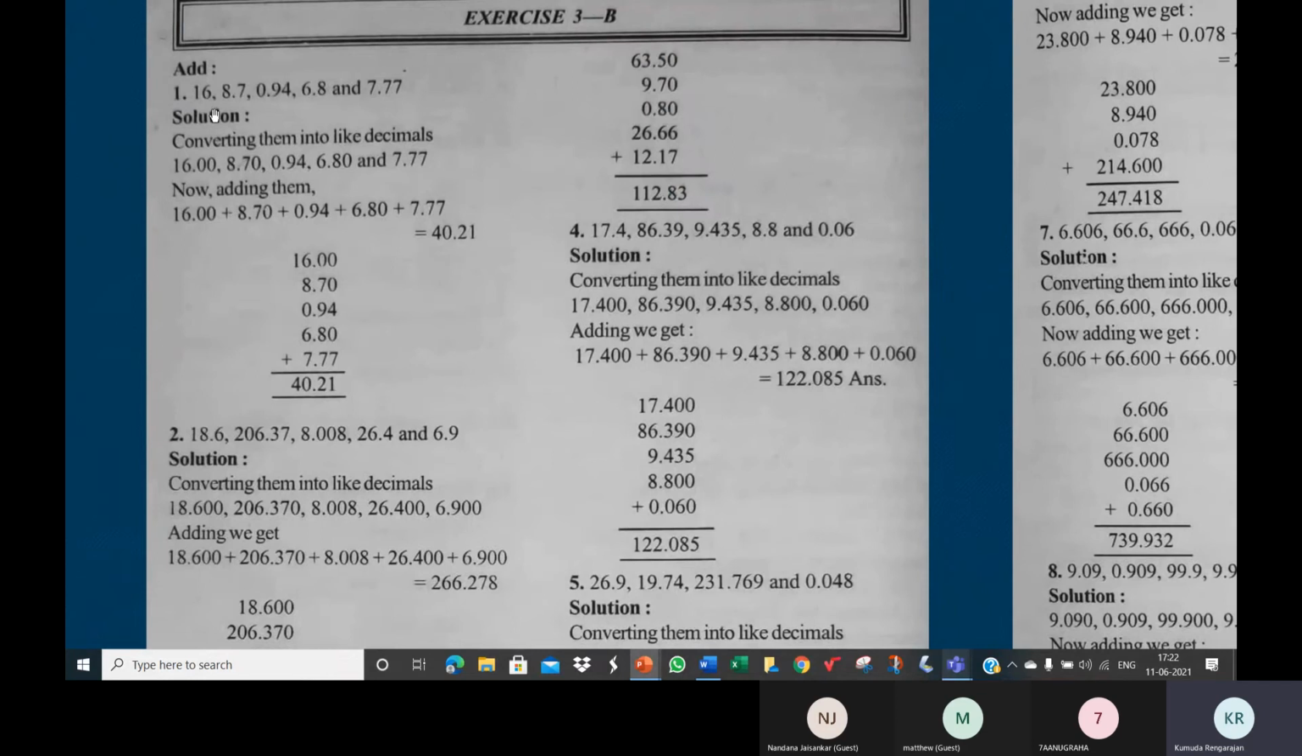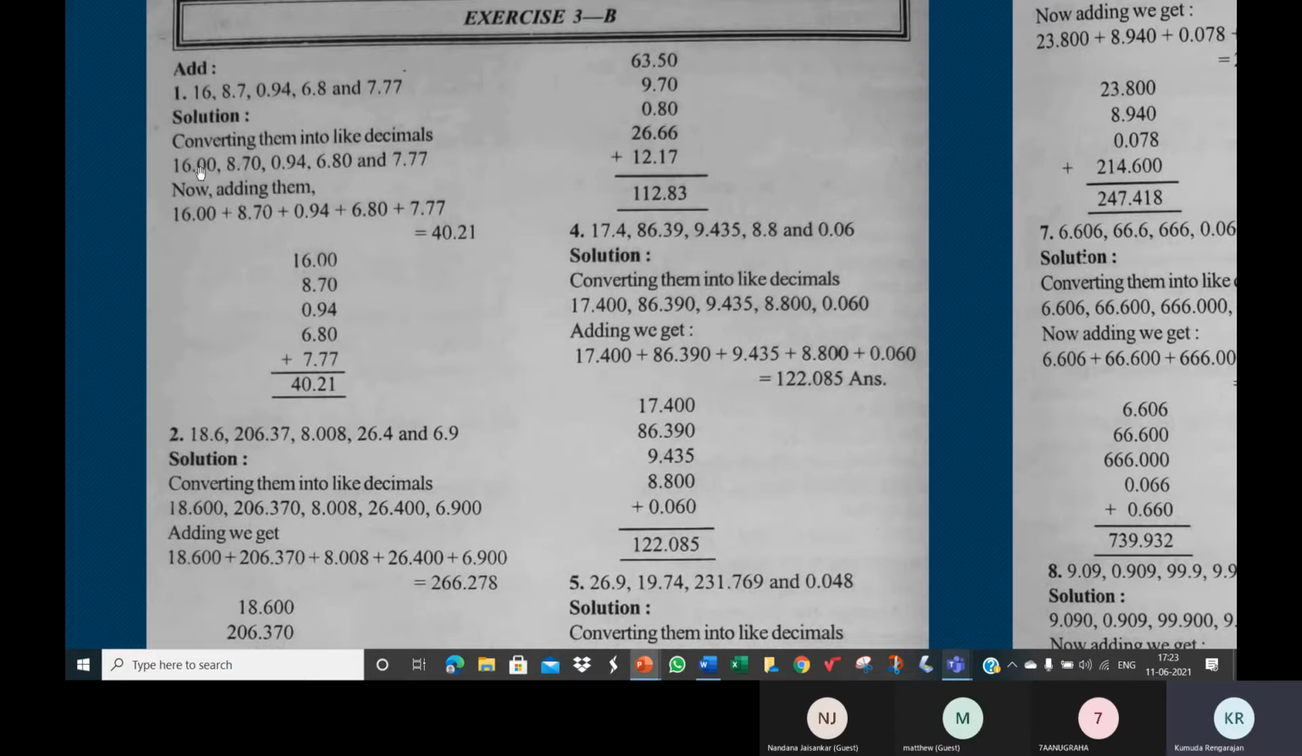Please see it here, children. These are the given numbers. Converting them into like decimals. Now we see that among these decimals, the maximum number of decimal places is 2. See, this one has no place of decimal. This one has 1 decimal place. This one has 2 decimal places. So we convert everything to decimals with 2 decimal places.